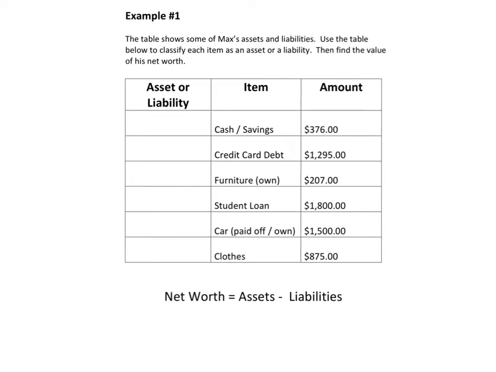So here's our first example. It says the table shows some of Max's assets and liabilities. Use the table below to classify each item as an asset or liability. Then find the value of his net worth. So the first line here says cash or savings. So that's stuff that Max has. He owns it, no one else does. So that is an asset.